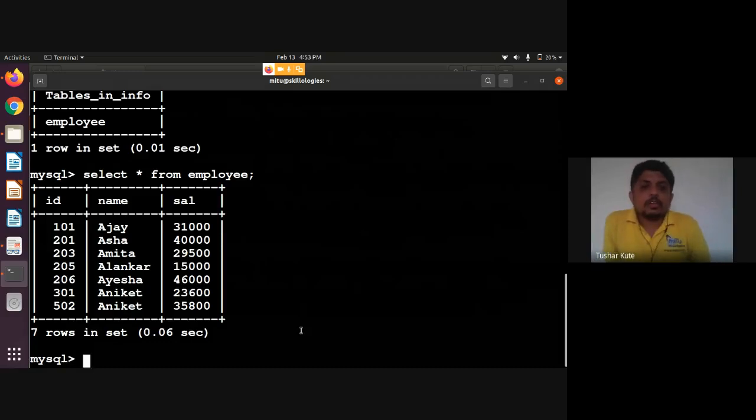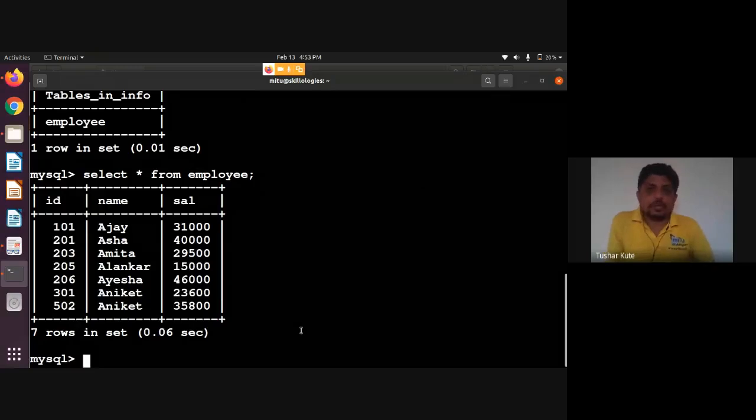Data which is stored in the form of a table is also structured data. Structured data means it's relational data, like the relation that we call. Relation means it's a table. The data which is stored in this pattern is structured data. So in this way the data can be present.